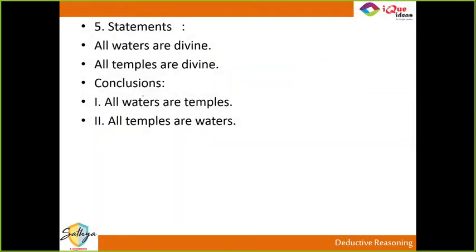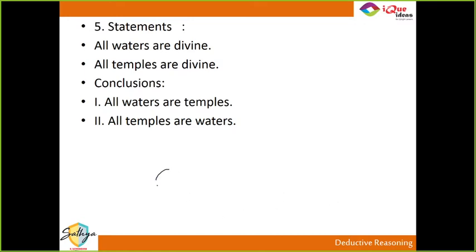Next one. All waters are divine, all temples are divine.